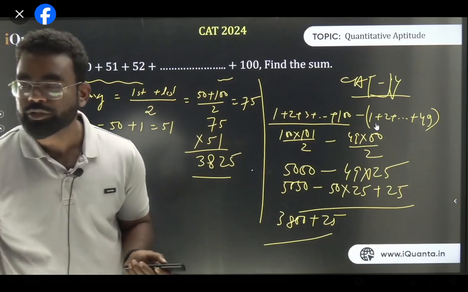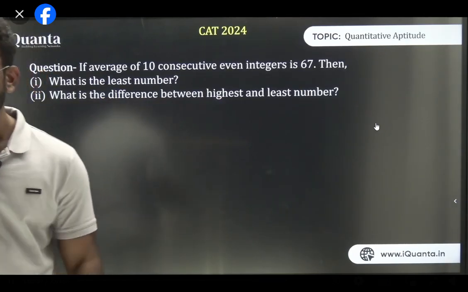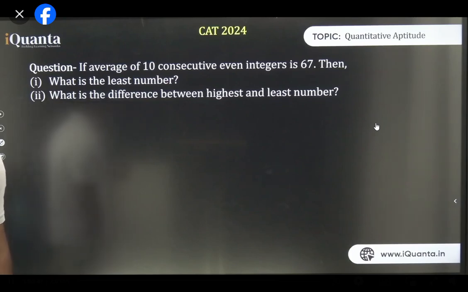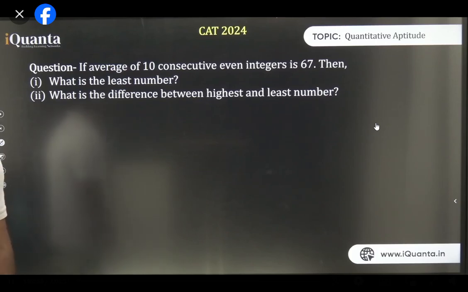50 to 100, 51 numbers. Yes, the first one is easier. This is the next question, guys. Again, a minute for you guys. First method is easier, yes. I am always telling you 2-3 methods so that it is up to you which method you're going to follow. So you need to decide which method is easier for you.